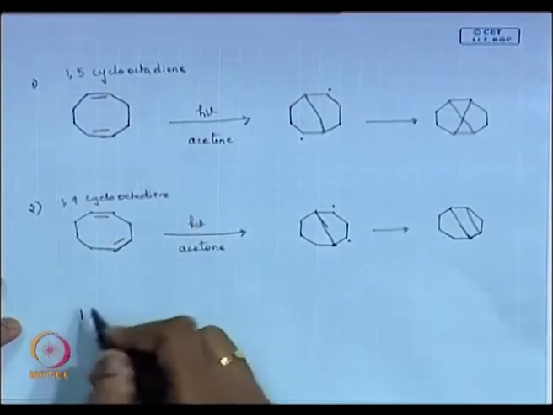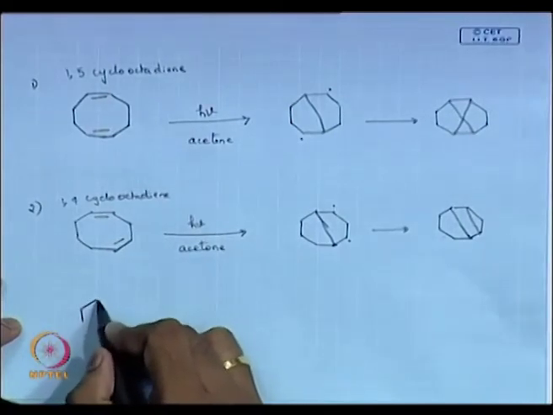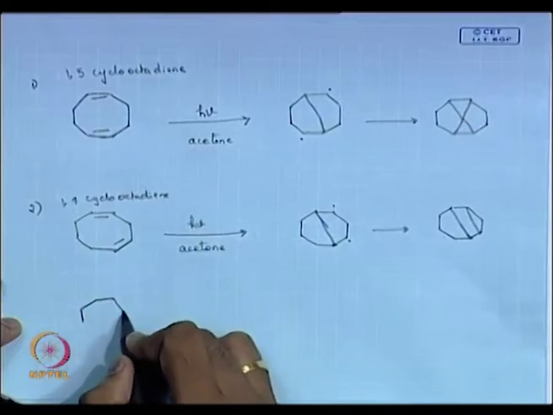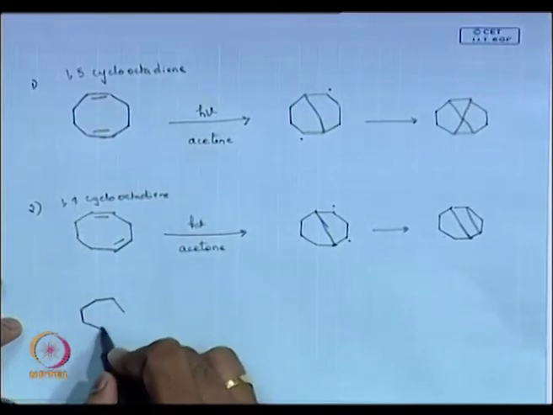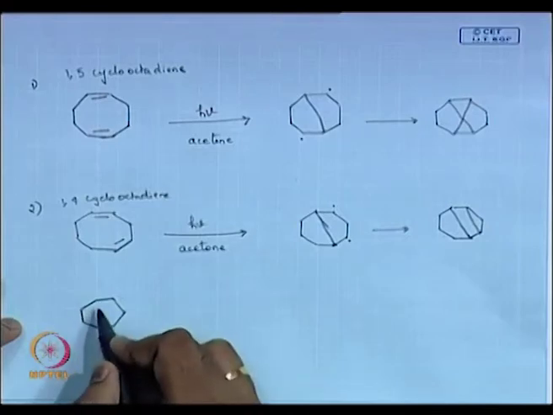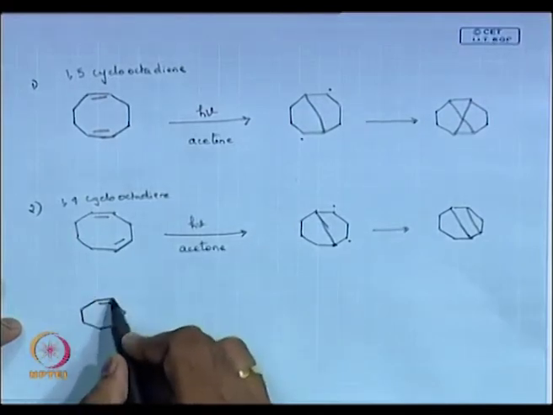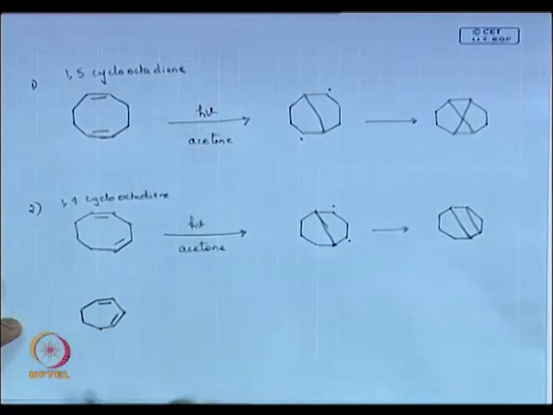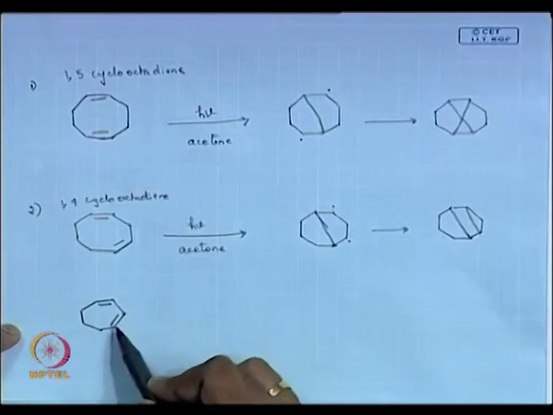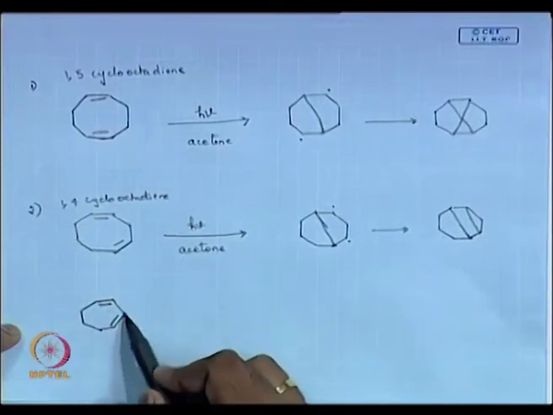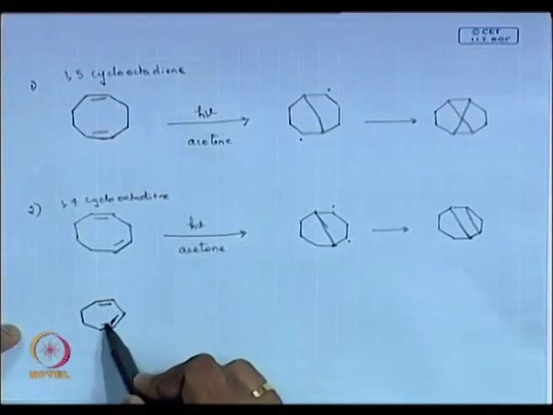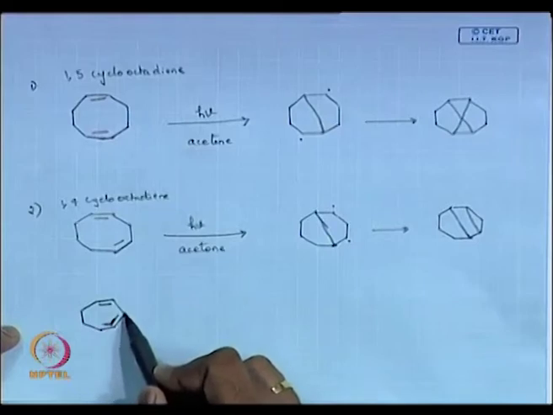1,4-cycloheptadiene, 1,4. So you have 1, 2, 3, 4. You have this one. So 1, 4, sir, so 1, 2, 3, 4. This one. Then one side 1 carbon, other side 2 carbon.